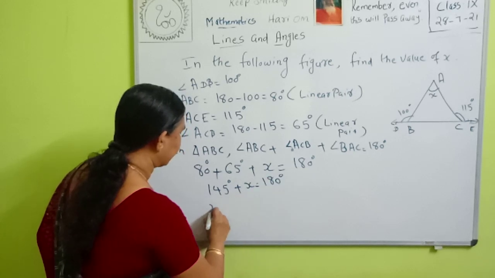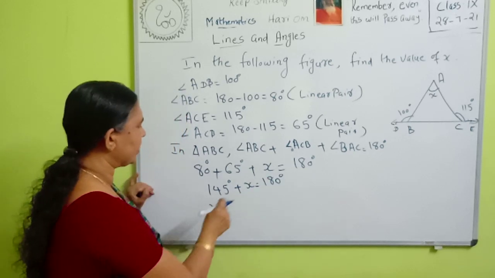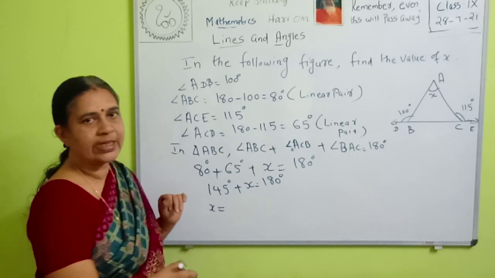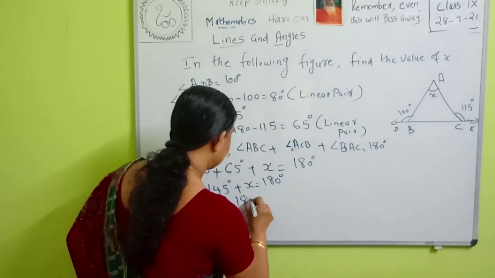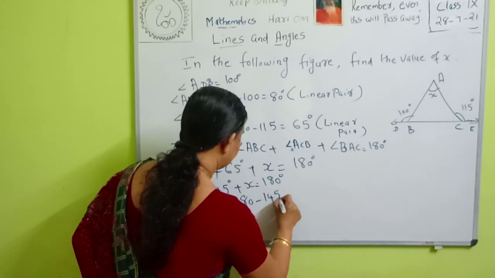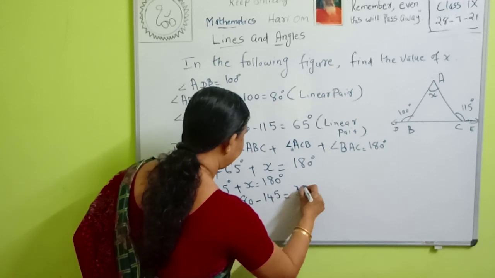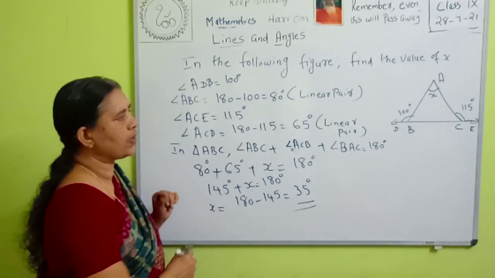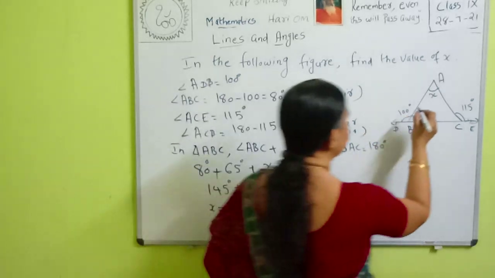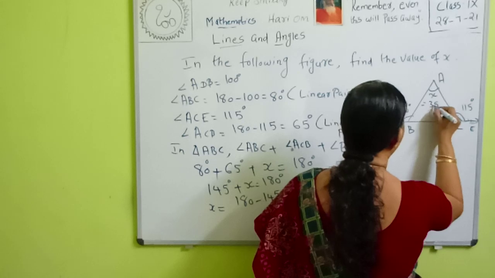Then what is the measure of x? Therefore x is equal to 180 minus 145. That is equal to 35 degrees. Then the value of x is equal to 35 degrees.